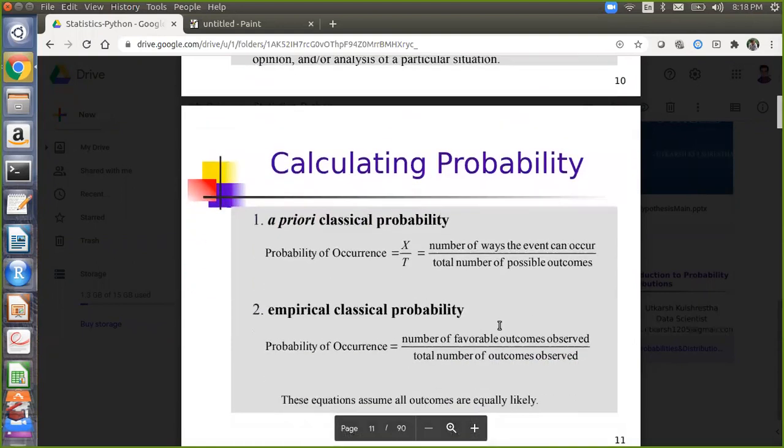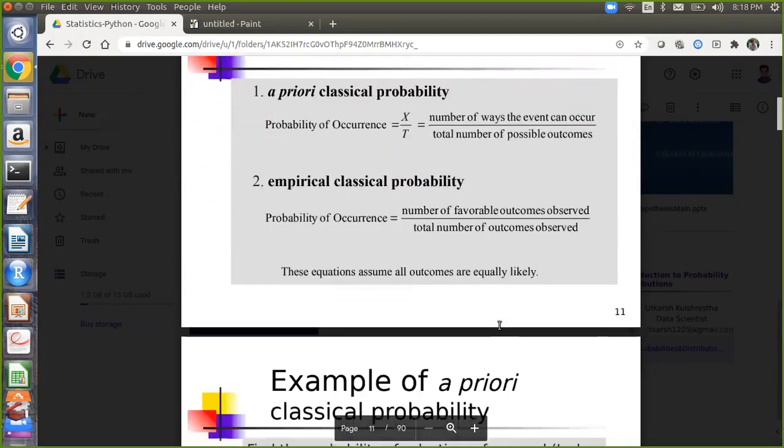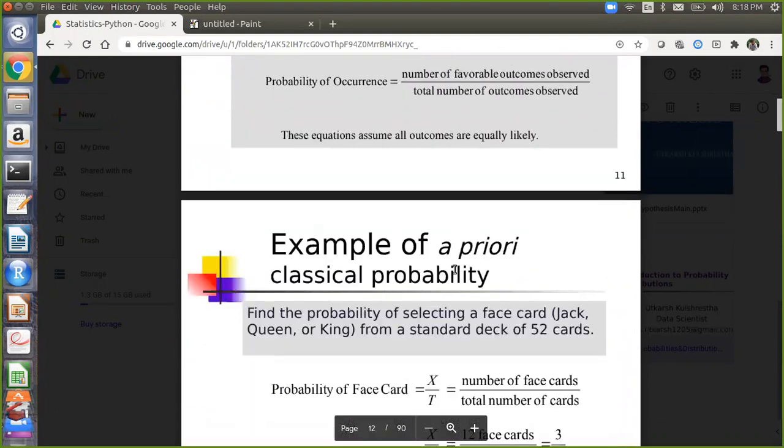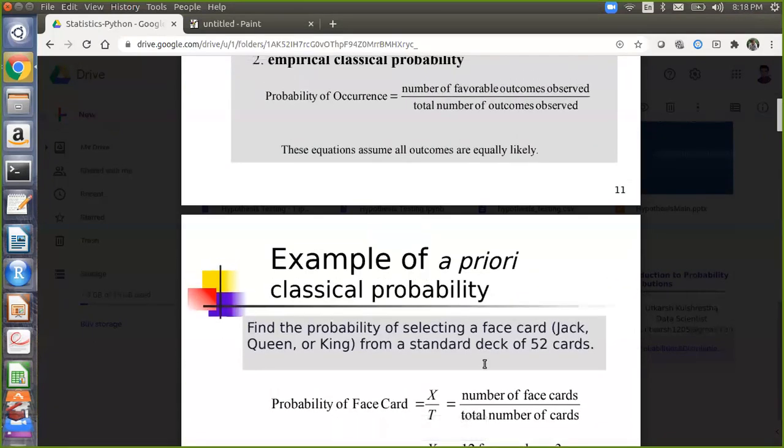So we will see each and every probability. One example we will see, same formulas for all of these probability methods. For example, find the probability of selecting a face card, jack, queen or king from a standard deck of 52 cards. So this is an example of a priori classical probability.